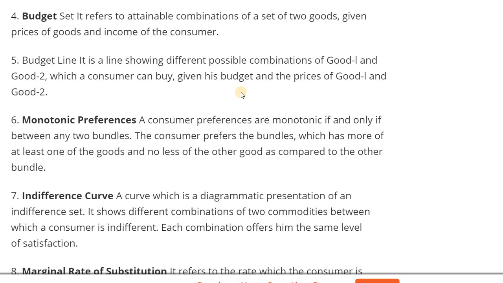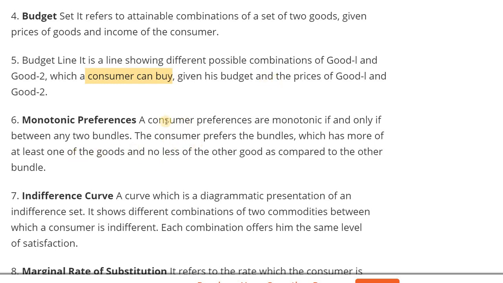Okay. Next one, what is the main point in budget line? It is showing the different possible combinations that consumer can buy, that one is the budget line.